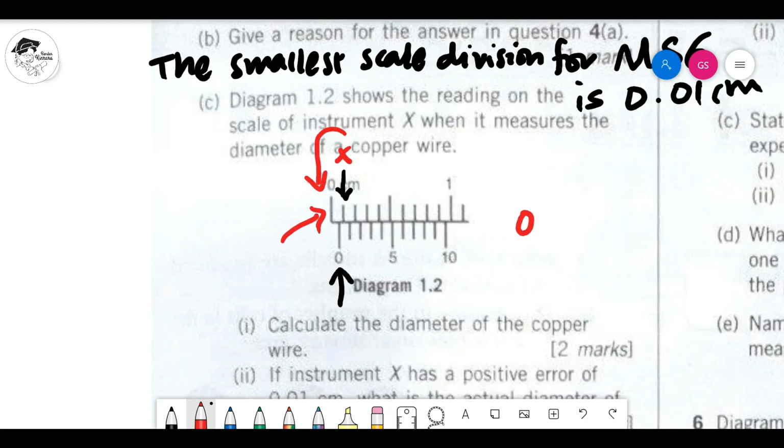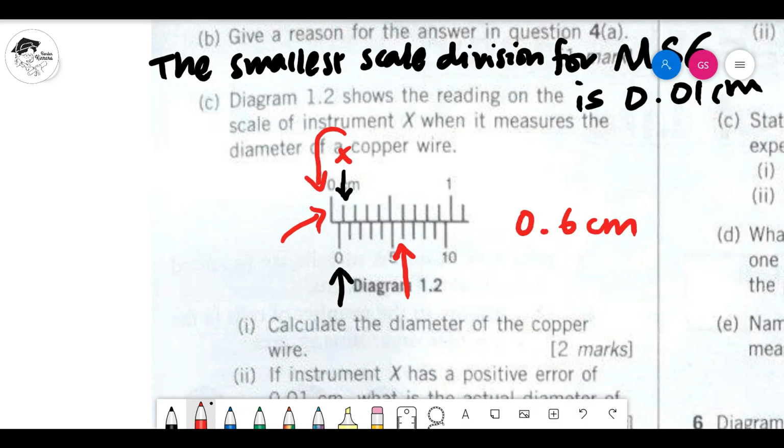Maksudnya you can already put a 0 there. And then after that, you put a dot there because this main scale reading is done. Second point, you're going to look at the reading on the below here, which you want to match the line. So, I believe, if I'm not mistaken, this will be the line that is matching. You can see, the others are not matching very well. So, it's 6. You put a 6 there lah. Then, centimeter. Siap.